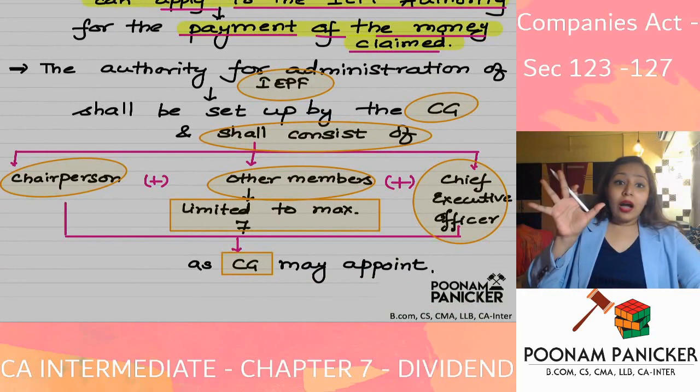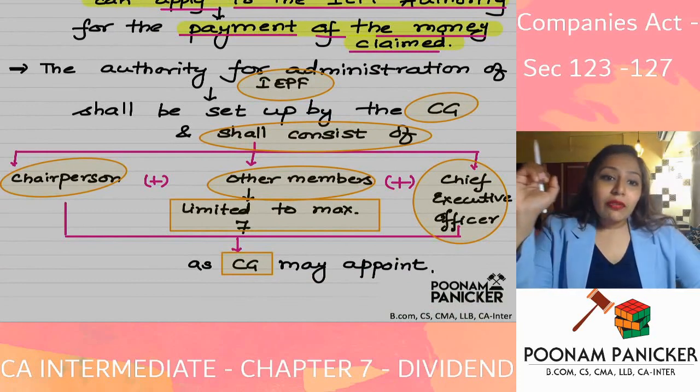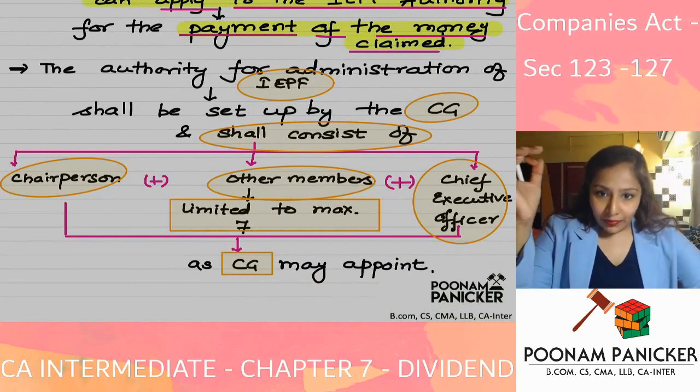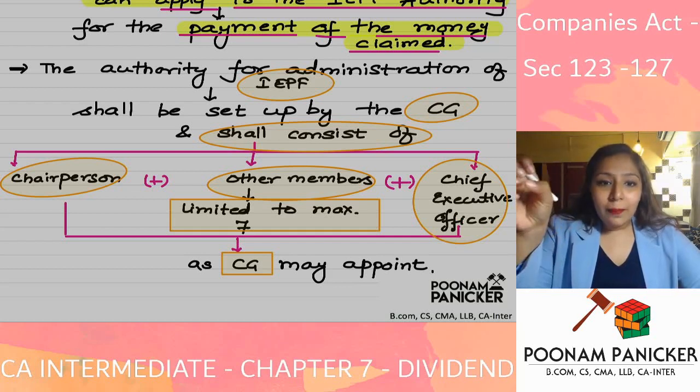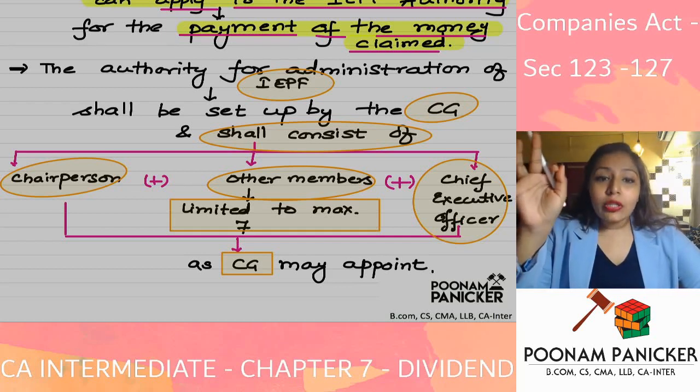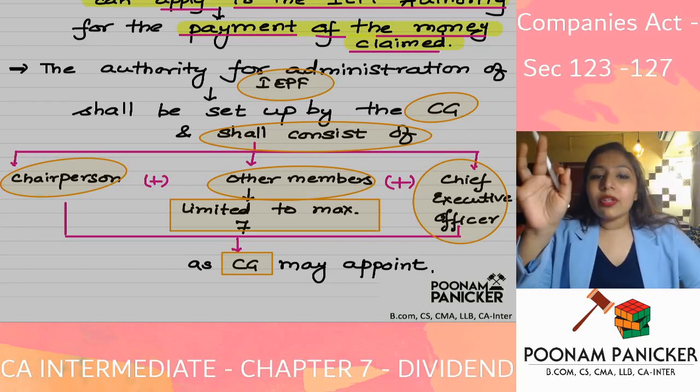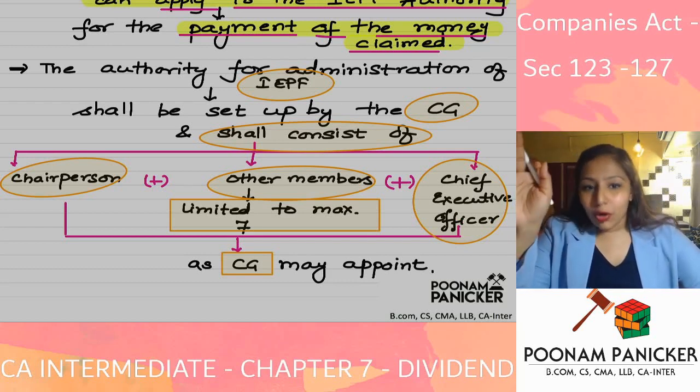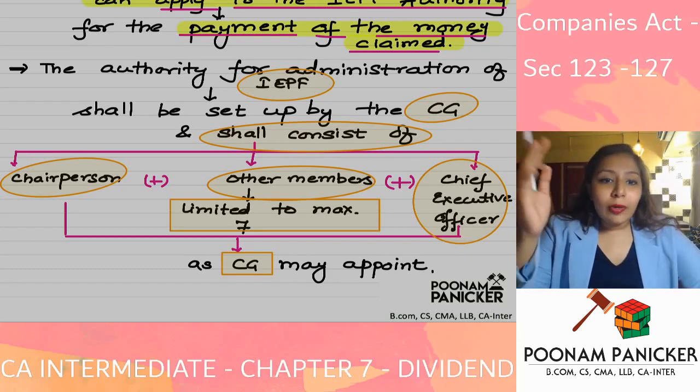Now, the provision of Section 125 also states how the IEPF authority will be set up. For the purposes of administration of the IEPF authority, the central government is going to appoint certain persons.